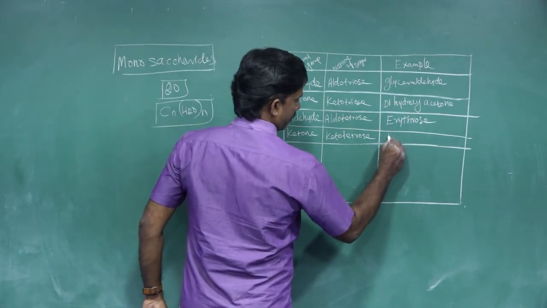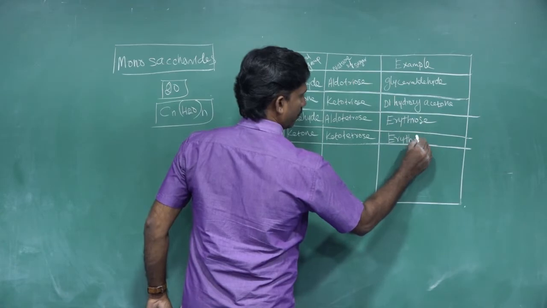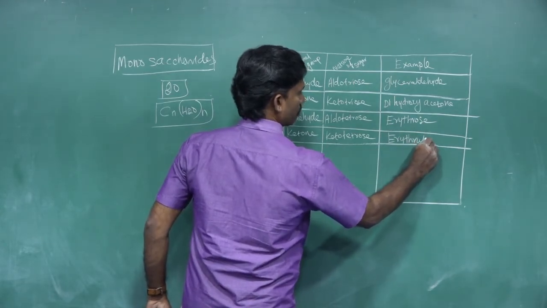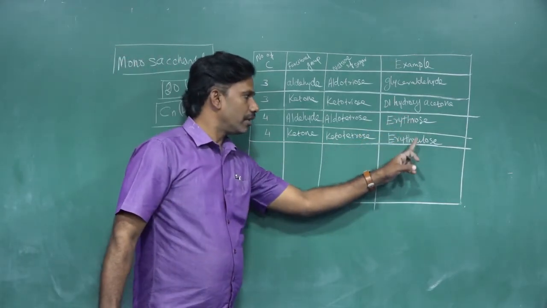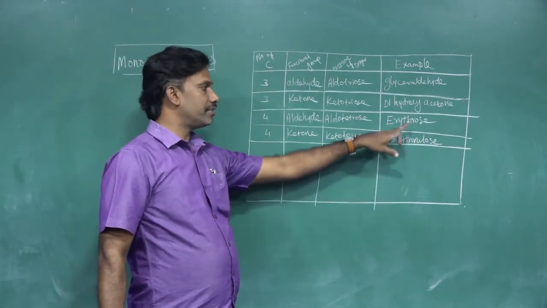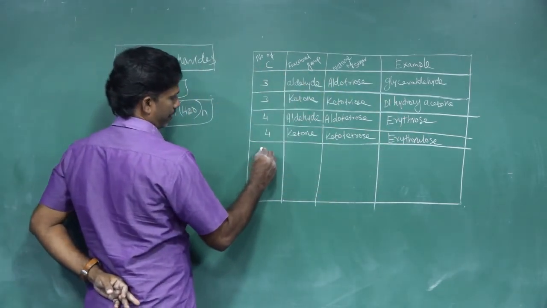The example for this ketotetrose is erythrulose. Okay, there is a difference between erythrose and erythrulose.